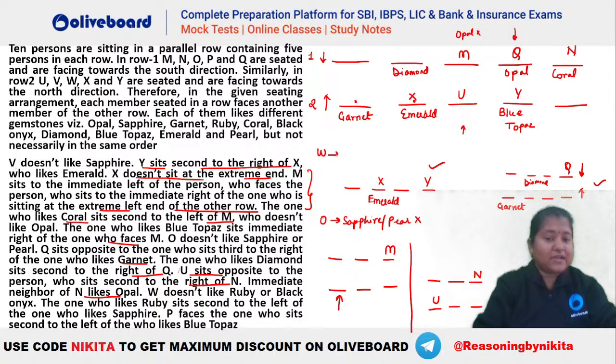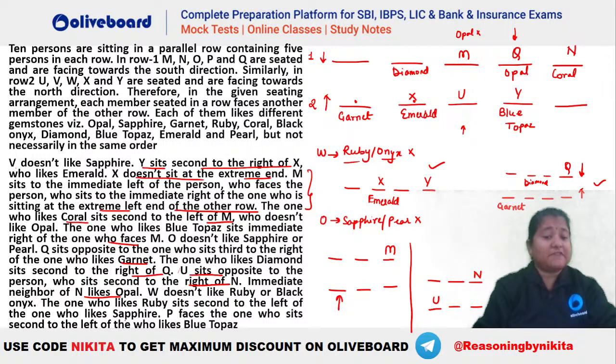So we know that W cannot like, right? W does not like ruby. So he does not like ruby, and similarly he does not like onyx either. Okay? These two are not liked by W here. Okay? So W can be garnet or W can be the remaining person in row 2, that we will find later. Look ahead, the one who likes ruby is second to the left of sapphire. So ruby has to be second to the left of sapphire.